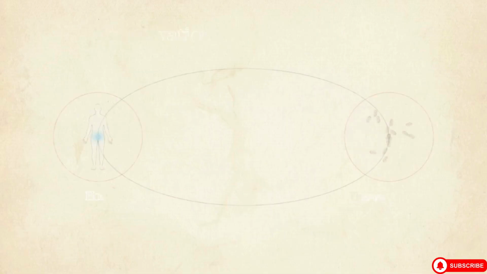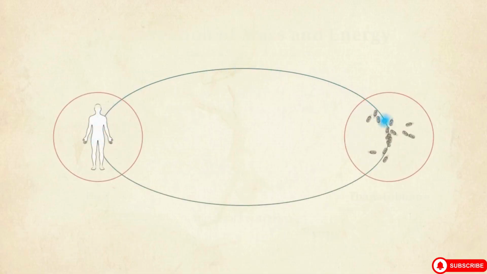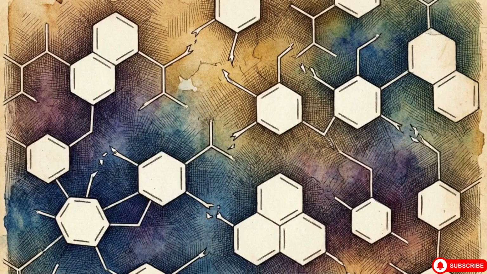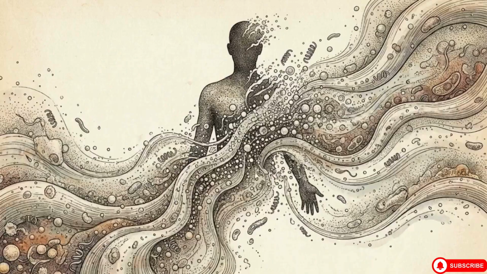The progression of these 12 hours illustrates the law of conservation of mass and energy within a biological system. From a molecular perspective, the biological matter of the body is being systematically reorganized. The complex structural proteins, essential lipids, and nucleotides that defined the body are completely dismantled by autolysis.